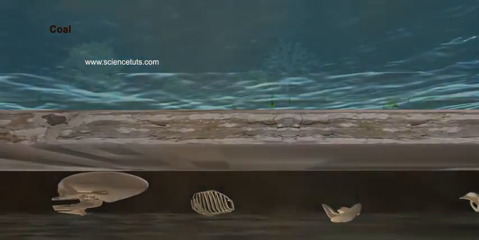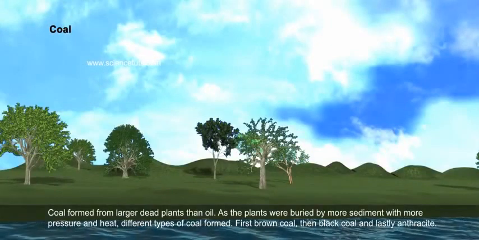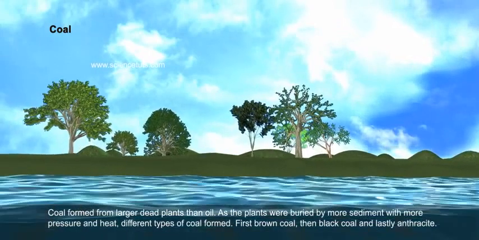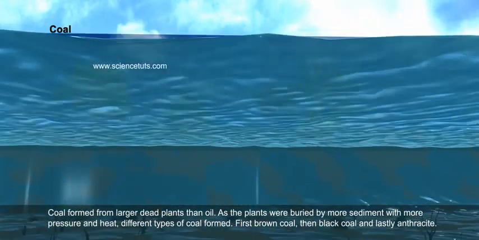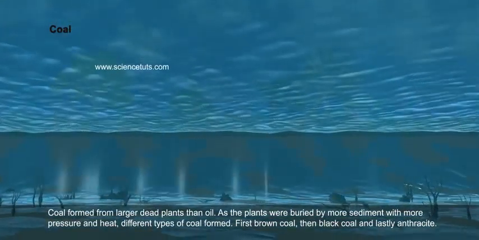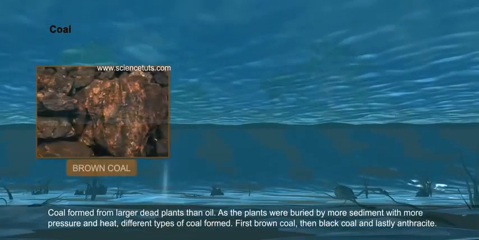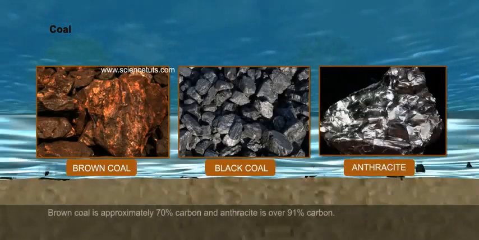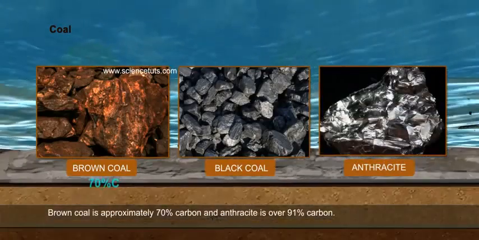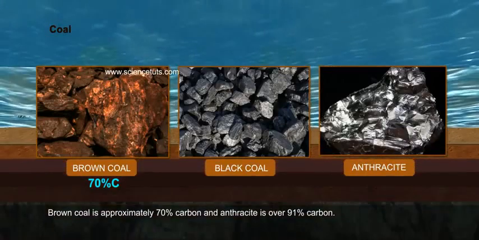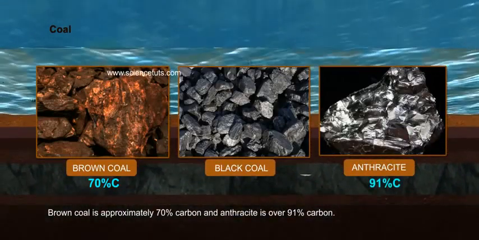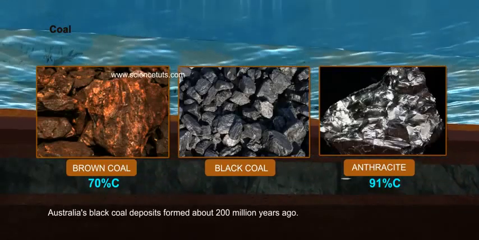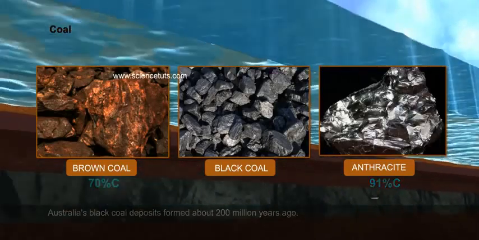Coal. Coal formed from larger dead plants than oil. As the plants were buried by more sediment with more pressure and heat, different types of coal formed. First, brown coal, then black coal and lastly, anthracite. Brown coal is approximately 70% carbon and anthracite is over 91% carbon. Australia's black coal deposits formed about 200 million years ago.